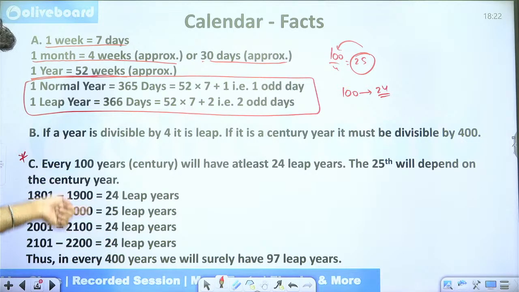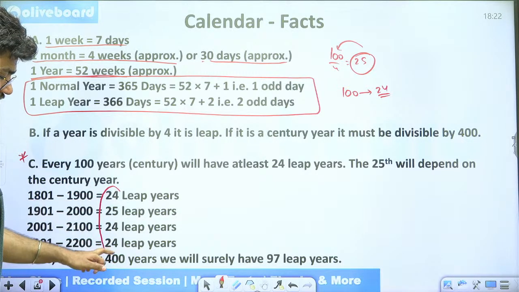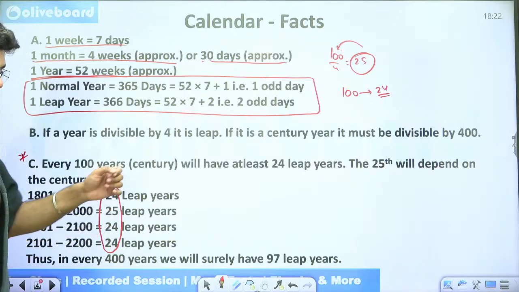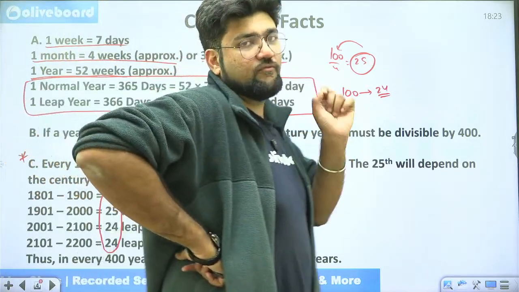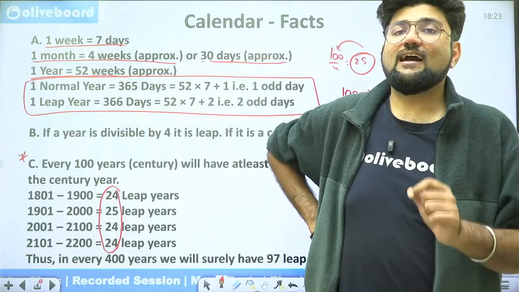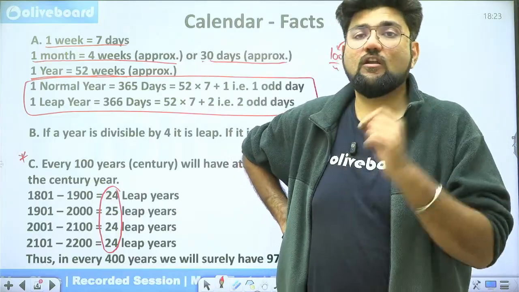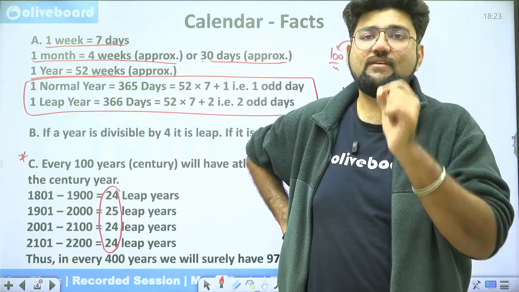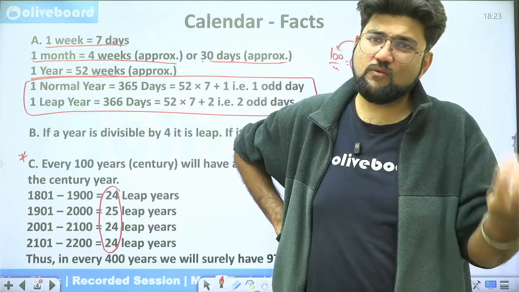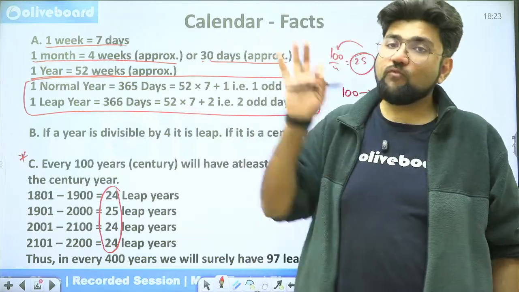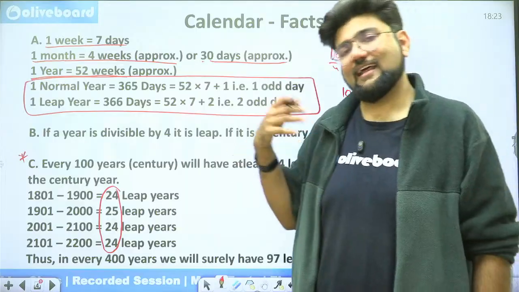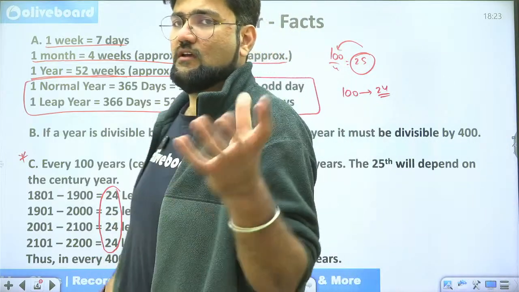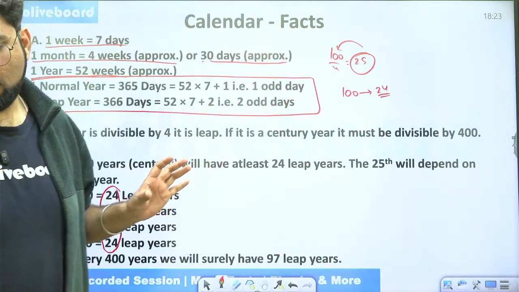So in these 400 years, no matter how many times you take them up, if you add this, you will always get 97 leap years. This is fact-based information that every 400 years are 100% accurately always going to have 97 leap years. In 100 years, maybe 24, maybe 25, but in 400 years, definitely 97. It is a fact-based question, it has been asked in the past, it can be asked in the future. So you need to be aware of this fact. Cool.